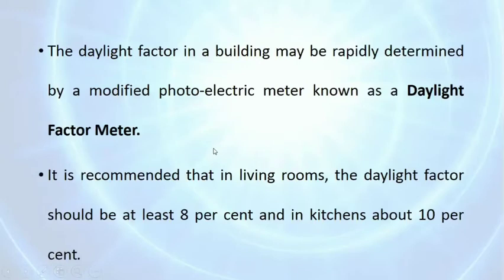The daylight factor in a building may be rapidly determined by a modified photoelectric meter. Nowadays we have machines to measure it, so we don't have to do calculations. The machine is called a daylight factor meter. That meter measures the daylight factor in that area. There are some constant measurements recommended: in a living room the daylight factor should be at least 8%, and in the kitchen about 10%.